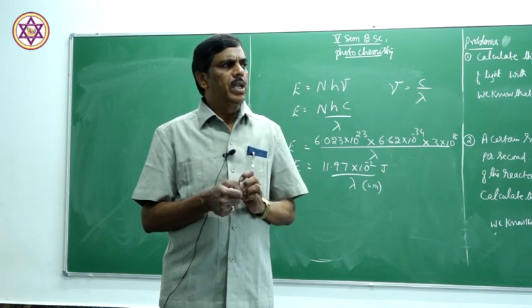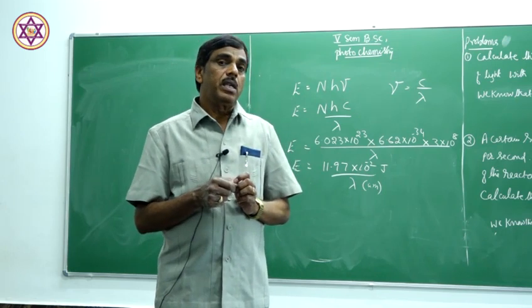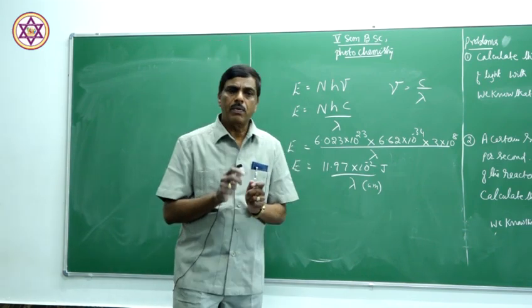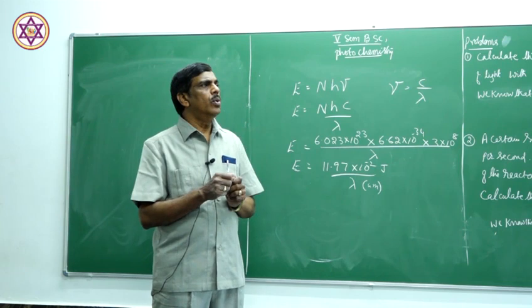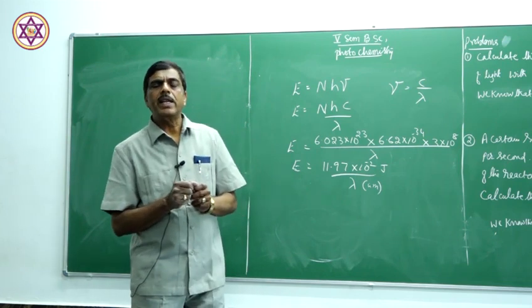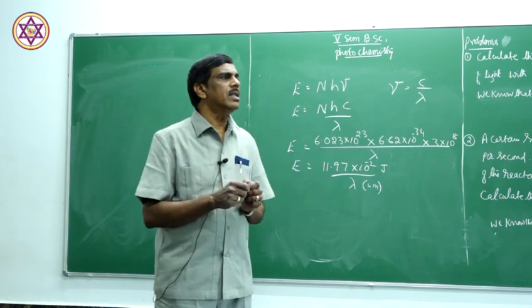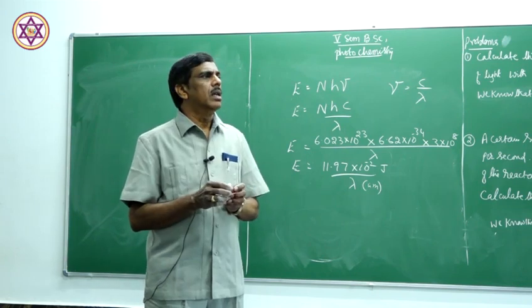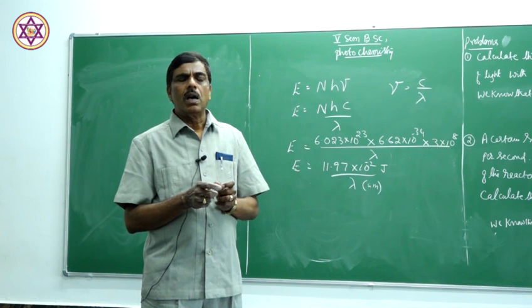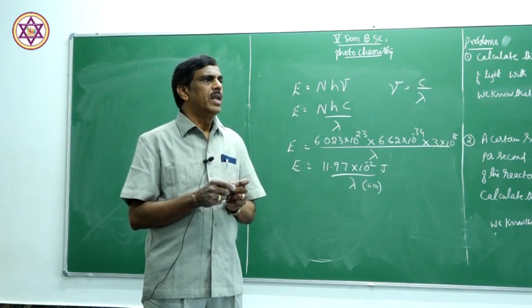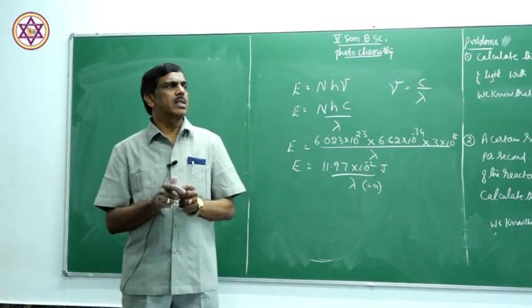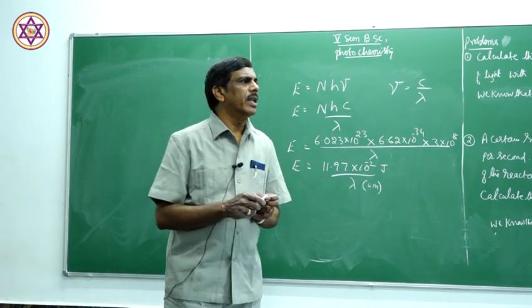Now, practically, how to determine the quantum efficiency? To determine the quantum efficiency of a photochemical reaction, we use instruments called actinometers. Actinometers are the instruments used to determine the quantum efficiency of a photochemical reaction. Different types of actinometers are there. One such actinometer is the